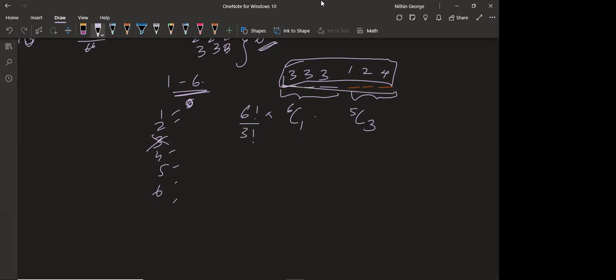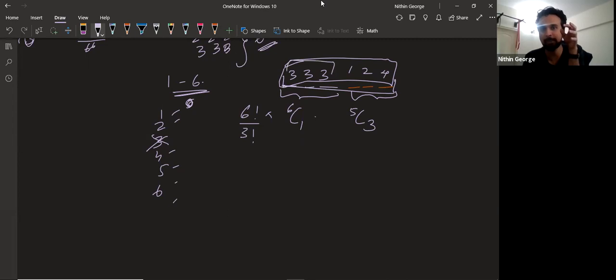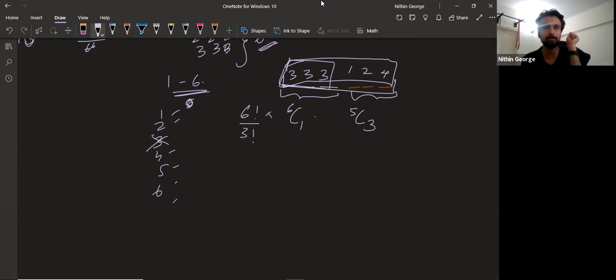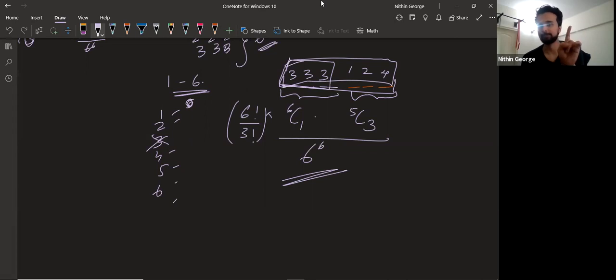There are 6 digits here from which 3 are repeating. So I'll take care of it by 6 factorial by 3 factorial. And I divide this whole thing by 6 power 6. And this will be the correct answer. Guys, I hope you're following this.